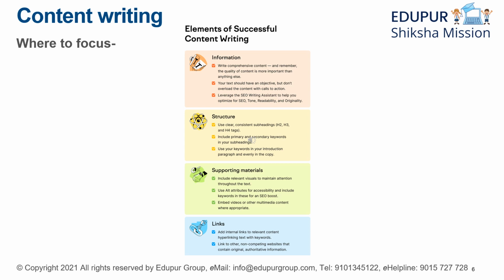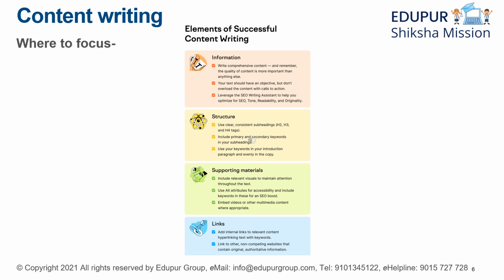Now, let's focus on certain things like elements of successful content writing. That is, where should we exactly focus to make our content writing successful? So let's see. The very first thing is information. Now, how will you convey the information to the masses? The very first thing is write comprehensive content. And remember, the quality of content is more important than anything else. Your text should have an objective, but don't overload the content with calls to action. Then leverage the SEO, that is search engine optimization, writing assistant to help you optimize for SEO, tone, readability, and originality.